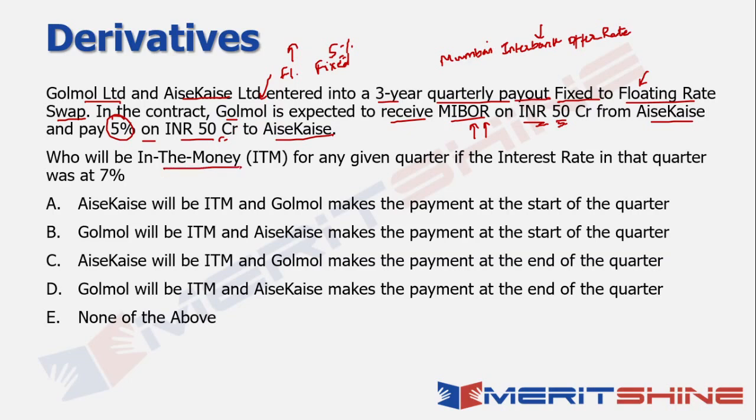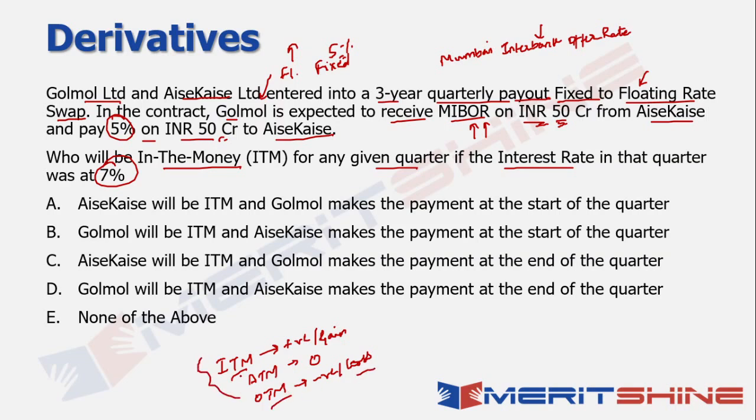It says who will be in the money for any given quarter if the interest rate in that quarter was 7%. So let's first of all understand what is in the money, or ITM. Usually this terminology is used in the context of options, and there are three terms: in the money, at the money, and out of the money. In the money refers to you making a profit or a gain in the entire trade. At the money reflects a no profit, no loss situation, and out of the money reflects a loss in the entire process. Generally this terminology is used for options, but whenever I'm referring to a profit, I can still call it in the money. When I'm referring to a loss, I can still call it out of the money. So this terminology is good to know.